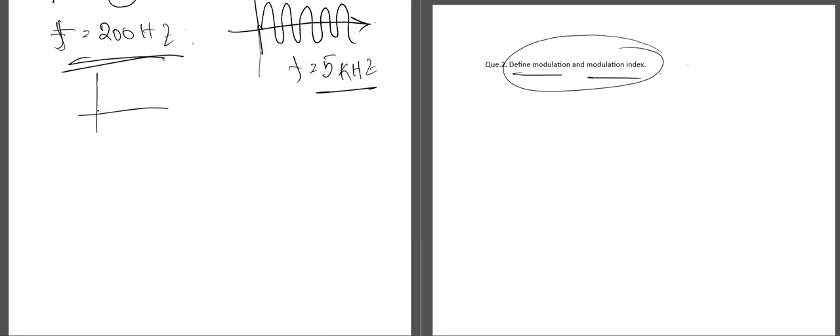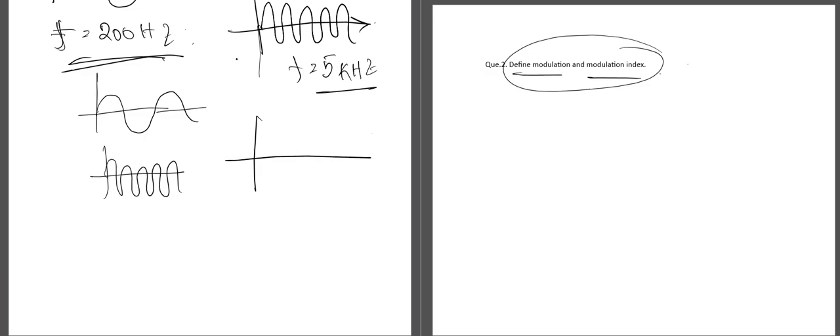Okay, for example, this is the message signal, and this is the carrier signal. In those regions where the amplitude of the message signal is at its peak, we will get the highest amplitude in the carrier signal, and at those points where the amplitude of the message signal is at its lowest point, we will get the lowest amplitude carrier signal. Or we can say, whenever the amplitude increases in the message signal, the amplitude in the carrier signal will also increase, and whenever the amplitude decreases, the amplitude in the carrier signal will also decrease, right?